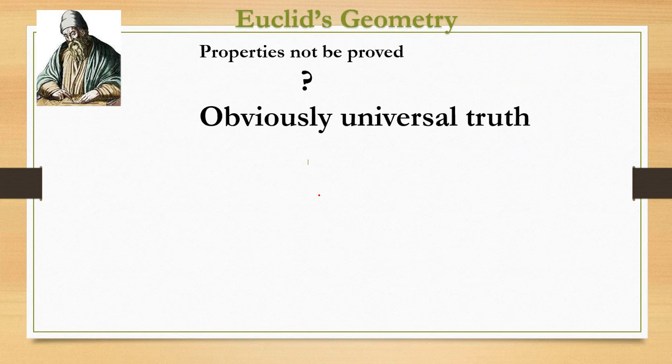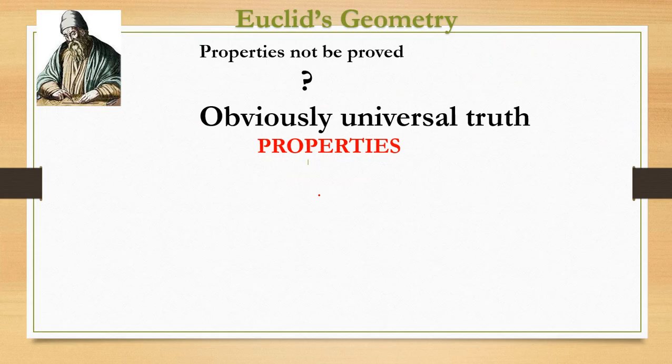Yes. Obviously, all the statements are universal truths. What he said was correct. So, universally, these statements were taken as true. So we can say all the statements are universal truths. Without proof, they accept them.